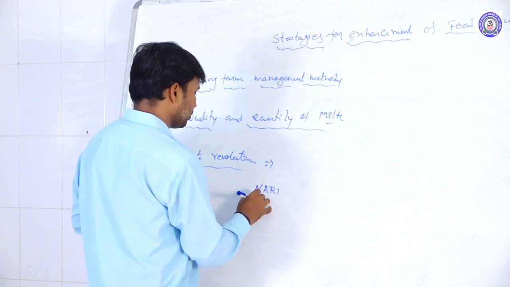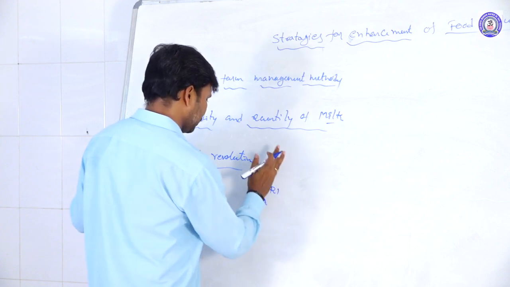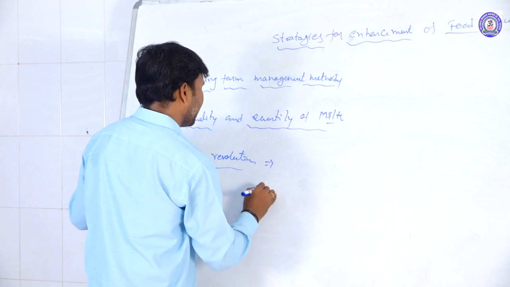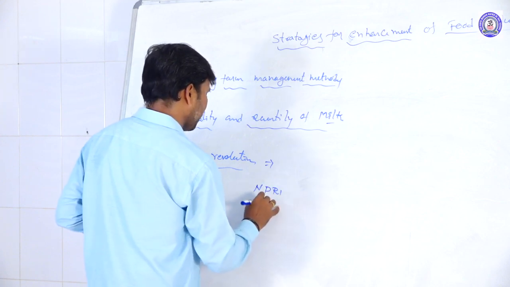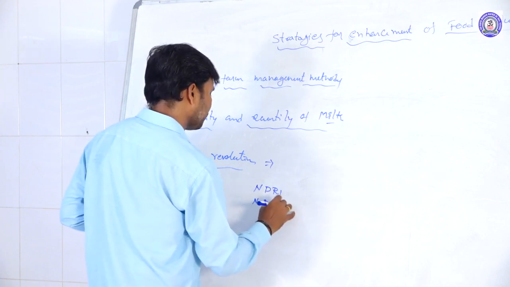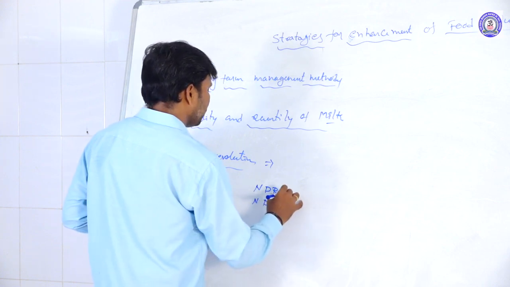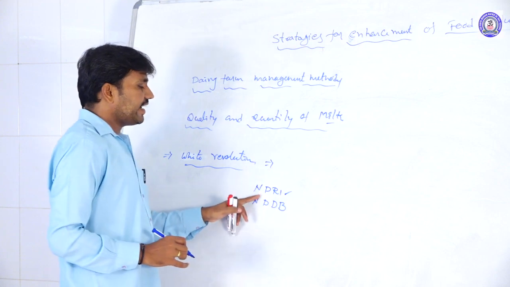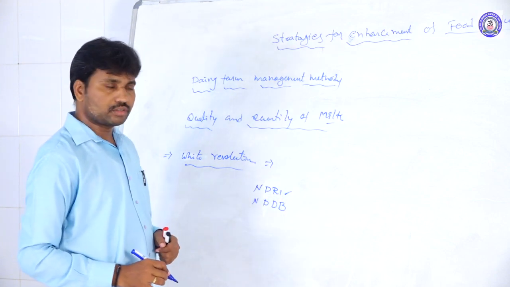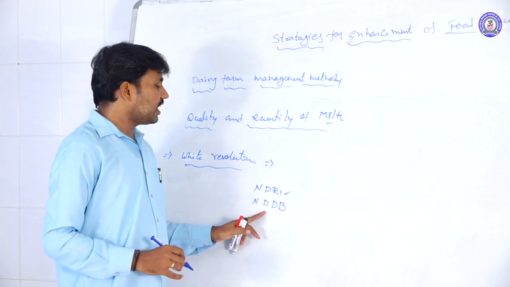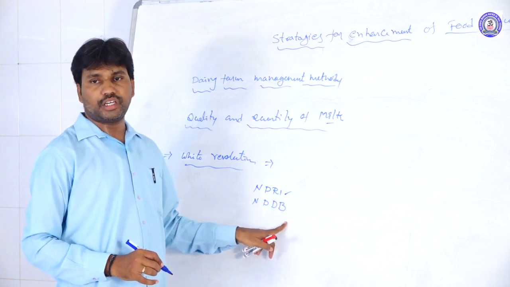NARI, NDRI, NDDB. This is nothing but the National Dairy Research Institute and the National Dairy Development Board here.